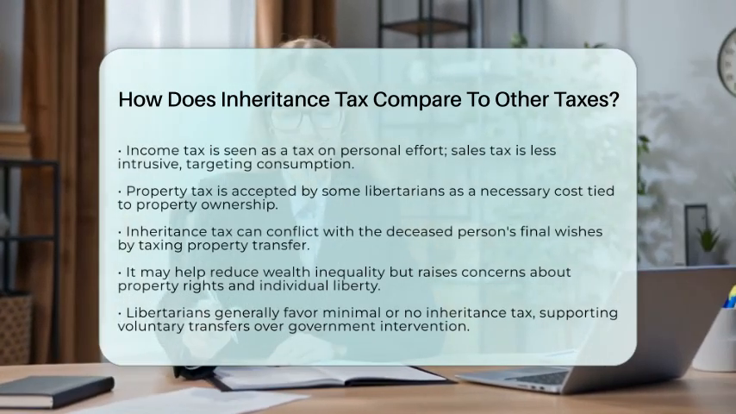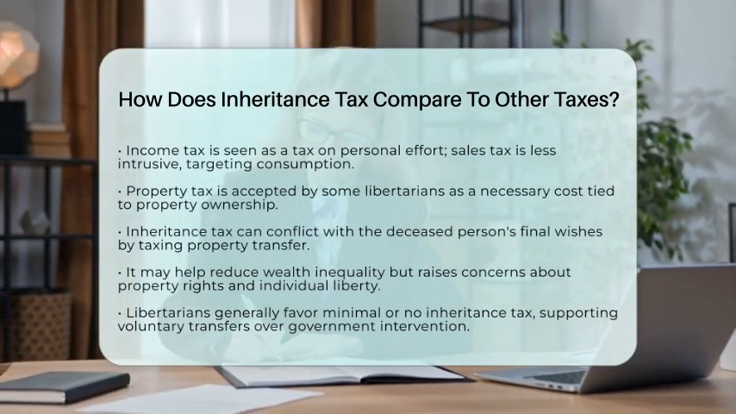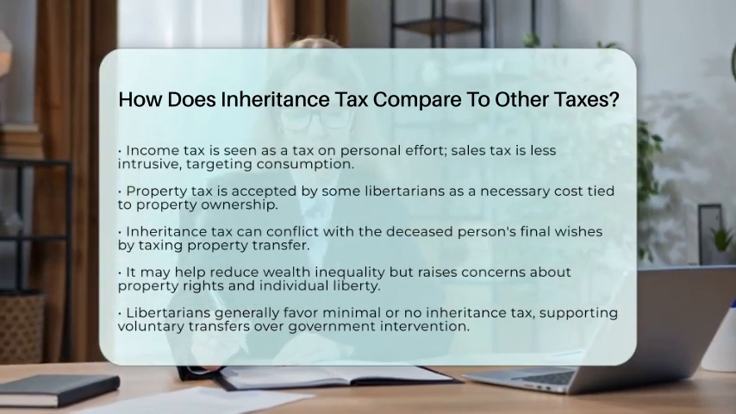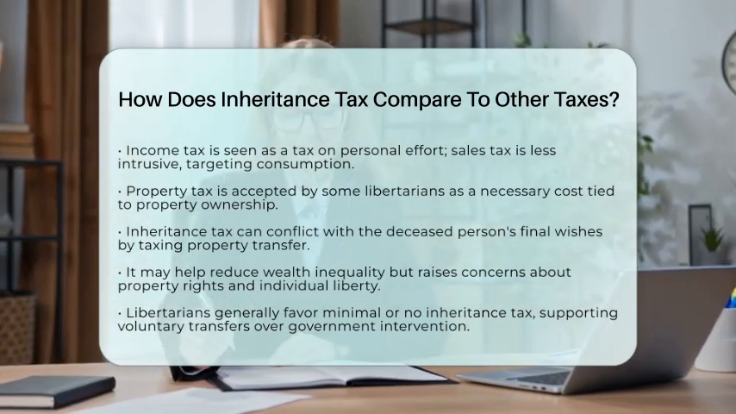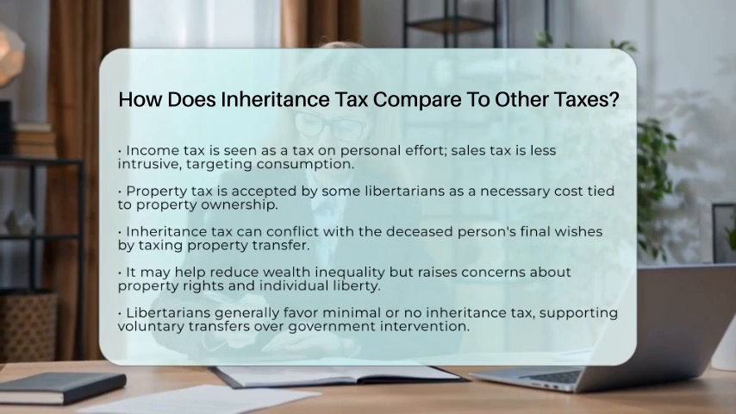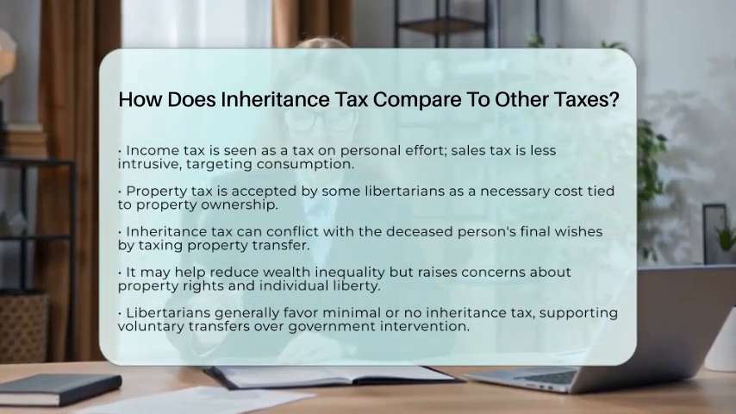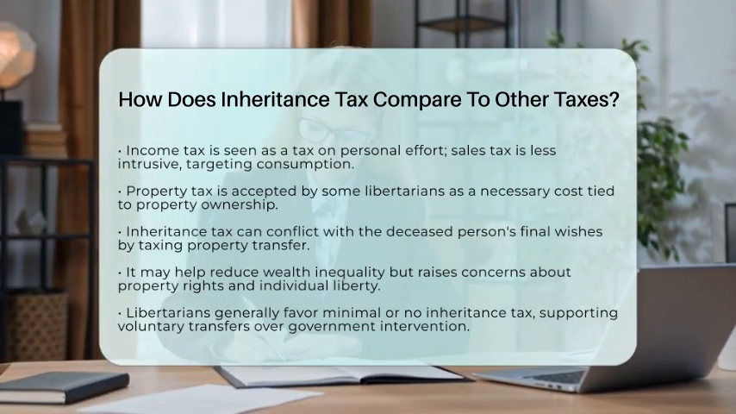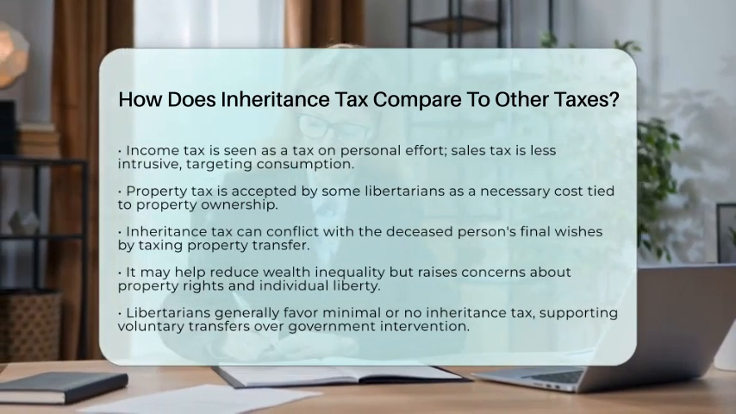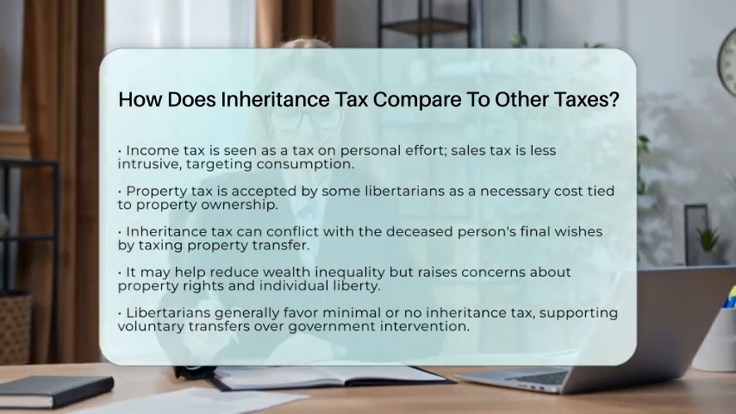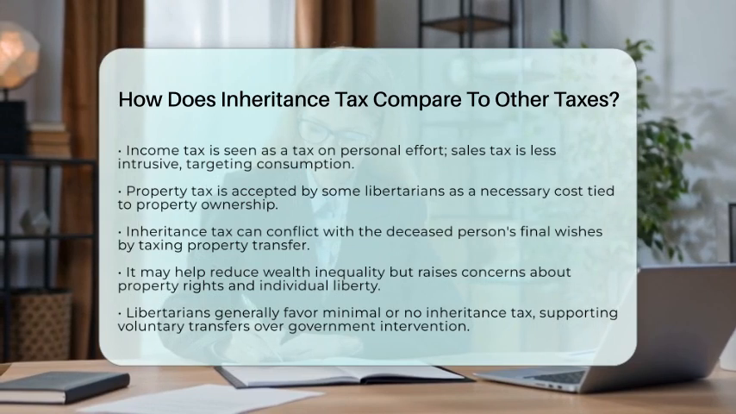In practical terms, inheritance tax can help reduce wealth inequality by redistributing assets that might otherwise accumulate across generations. Yet, from a libertarian perspective, this redistribution comes at the cost of infringing on property rights and individual liberty. Libertarians generally advocate for minimal or no inheritance tax, favoring voluntary transfers and private agreements over government-imposed wealth redistribution.